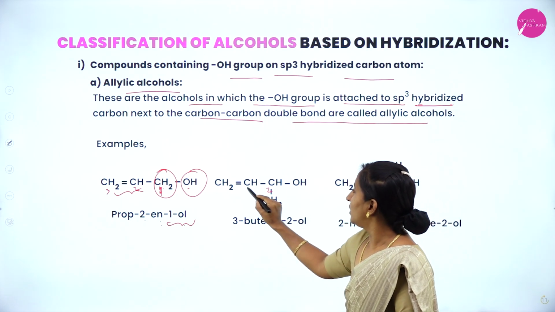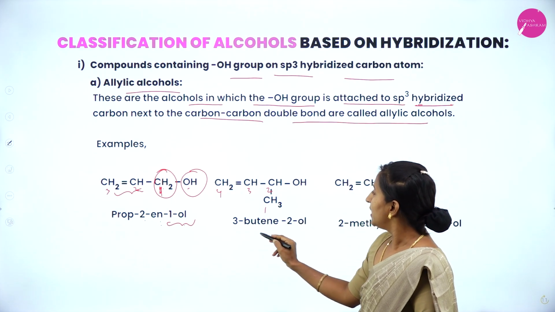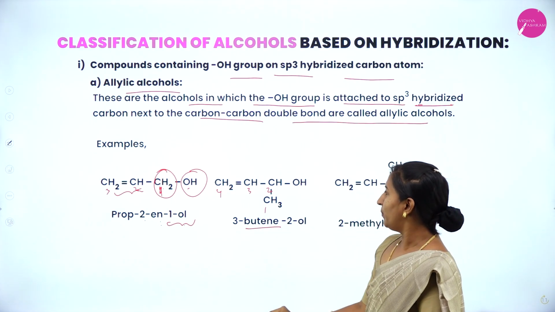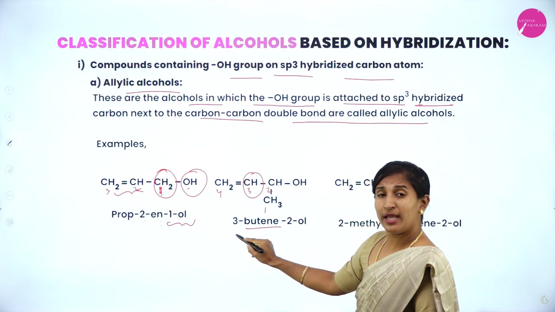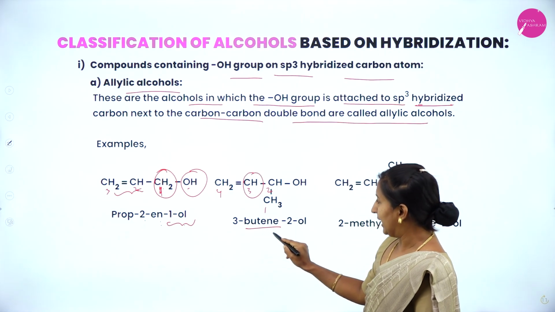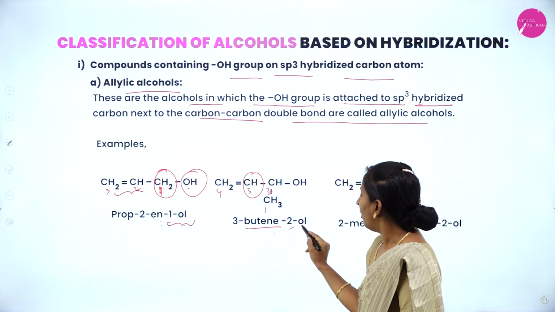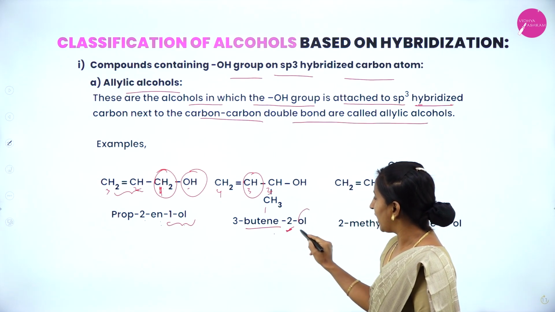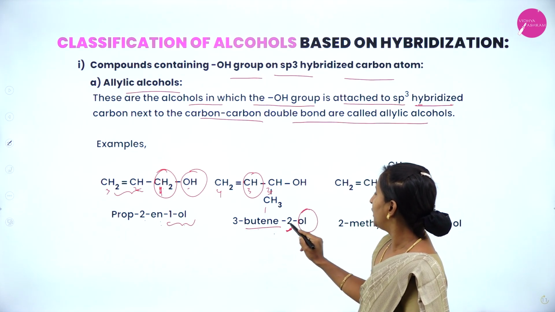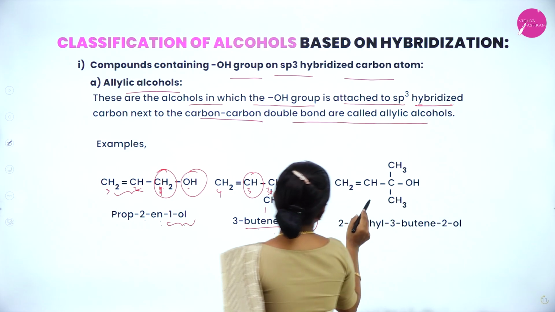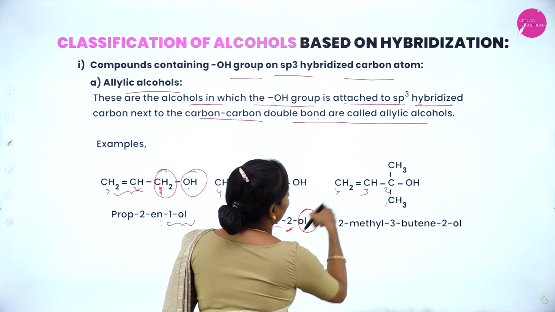The next example is 1, 2, 3, 4. We have 4 carbon atoms, that is but group. Presence of double bond at the carbon number 3 is said to be 3-butene. At the carbon number 2 alcohol is present. We can use the suffix ol, 3-butene-2-ol.